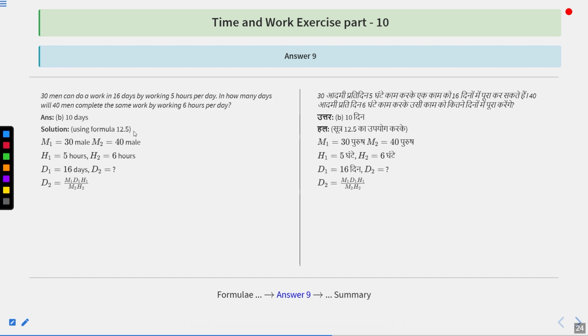So using formula 12.5, the value of D2 comes out to be M1 D1 H1 upon M2 into H2. So we will put the values of M1, D1, H1, M2 and H2 in the formula. That is 30 into 16 into 5 upon 40 into 6. So the value of D2 is 10 days. That means it will take 10 days for them. Option number B is the correct answer.